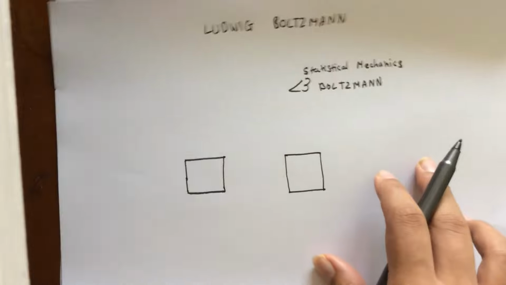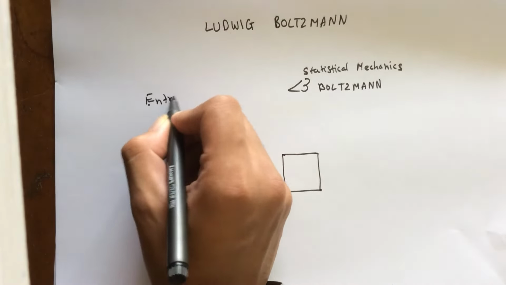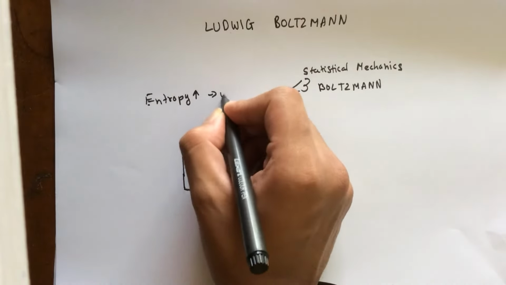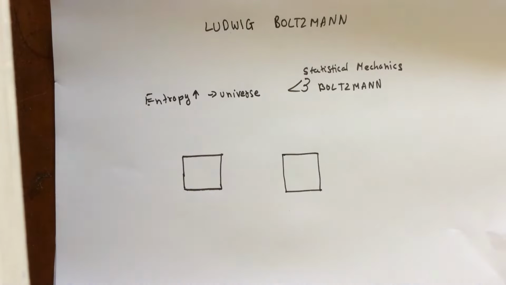What is the second law? The second law states that entropy increases to a maximum in the universe. Sounds like quite a bold statement, doesn't it? So, what is entropy?